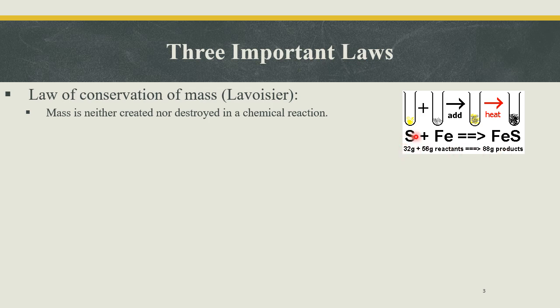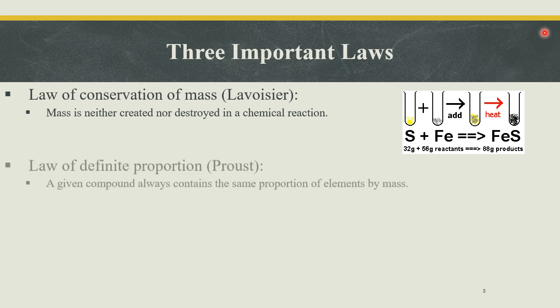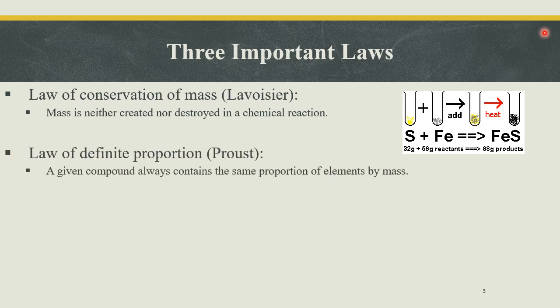So when you add the mass of sulfur with the mass of iron, 32 plus 56, it equals 88. So this is 88 on the left side, the reactants here, and 88 on the product side here. This was the contribution by Lavoisier, who introduced the value of accurate measurement in chemistry.